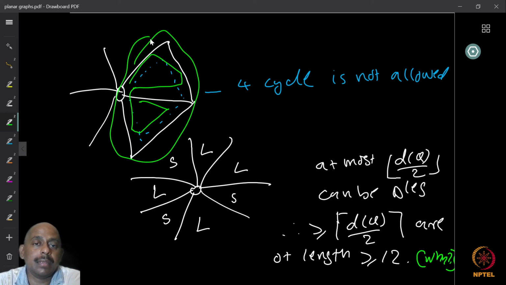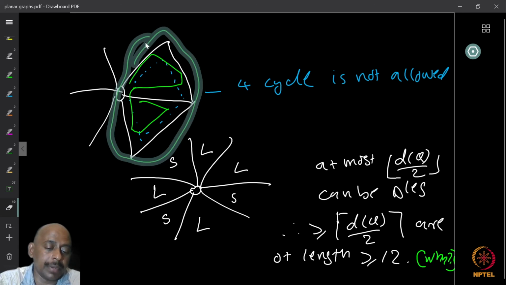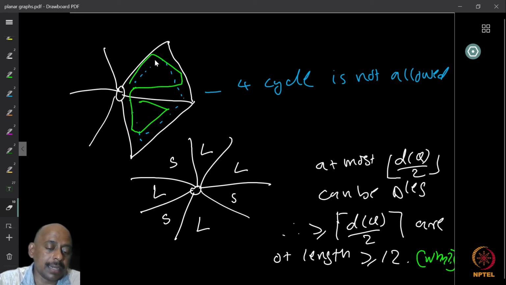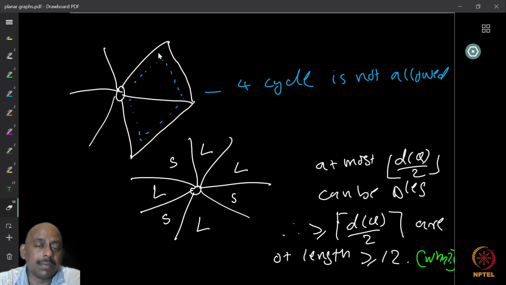But we look at graphs which do not contain any cycles of length 4, 5, 6 or up to 11. Since there are no 4 cycles in the graph, you cannot have two triangles sharing an edge.